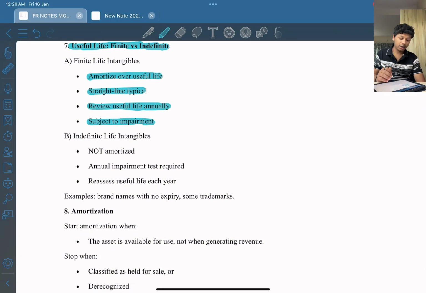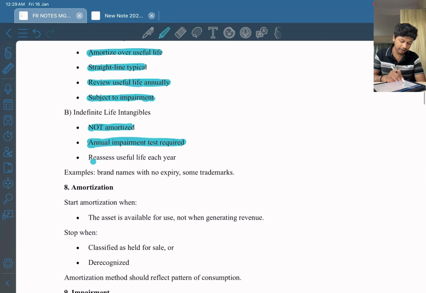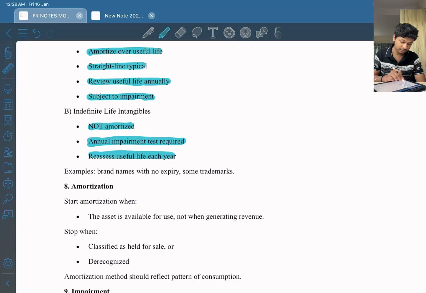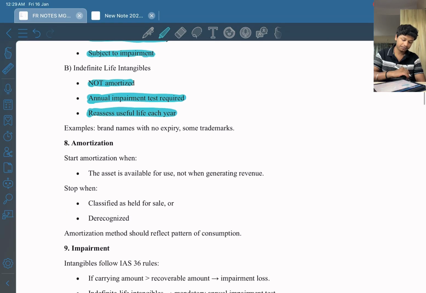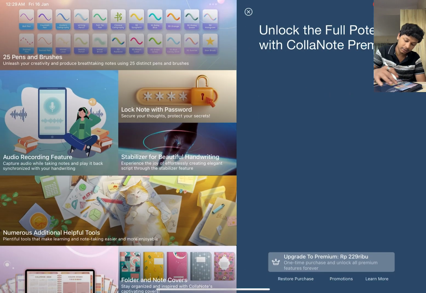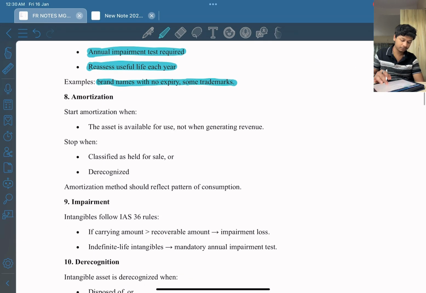What happens when the life of the asset is indefinite? It is not amortized. Annual impairment tests are required. Compulsory annual impairment happens for these assets. Reassess useful life each year. This is important. Example is a brand name with no expiry, and some trademarks. So this you have to remember.